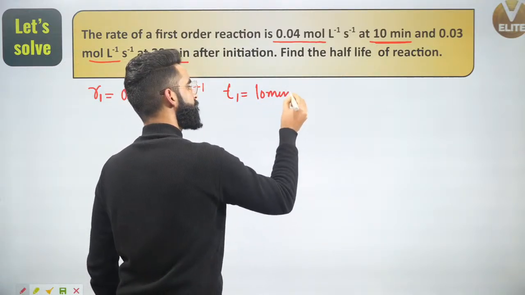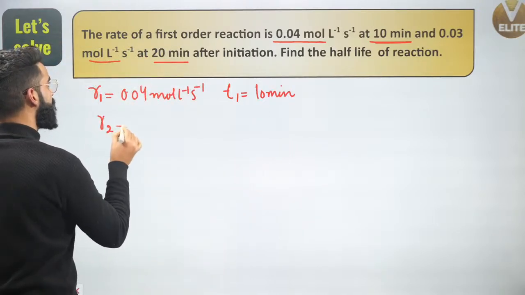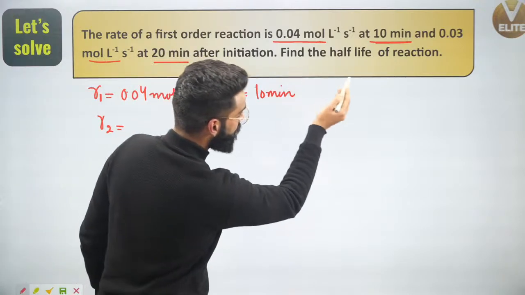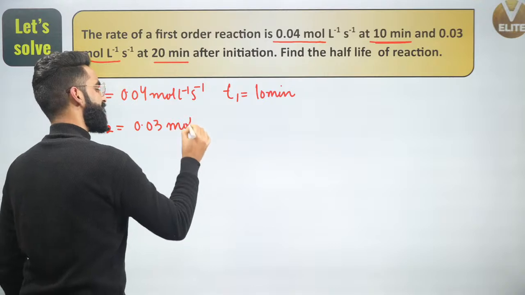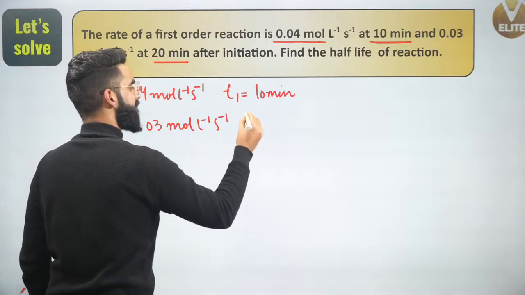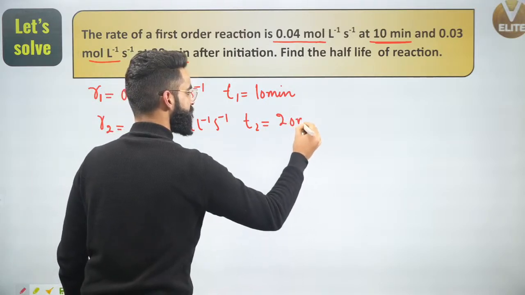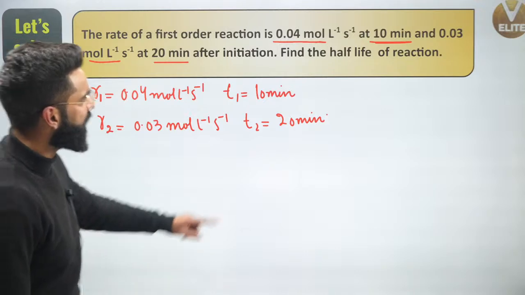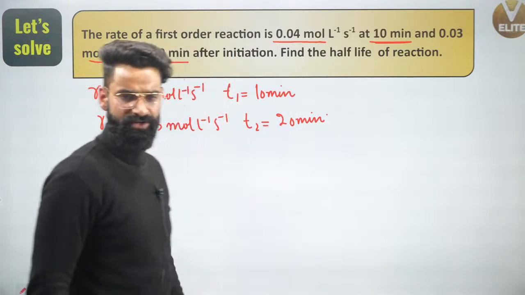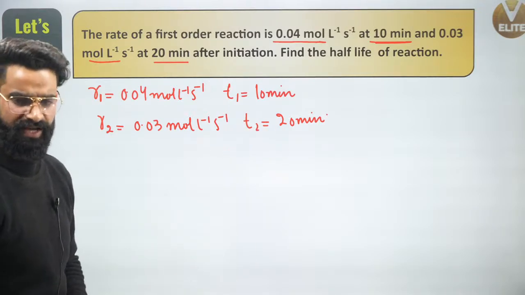And the second rate, which I'm representing by R2, is given as 0.03 moles liter inverse second inverse at time 20 minutes. This is something which is given to me. What am I supposed to calculate? Find the half-life of the first order reaction right here. We are supposed to calculate the half-life.